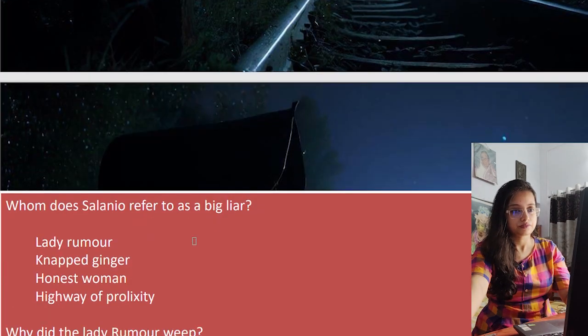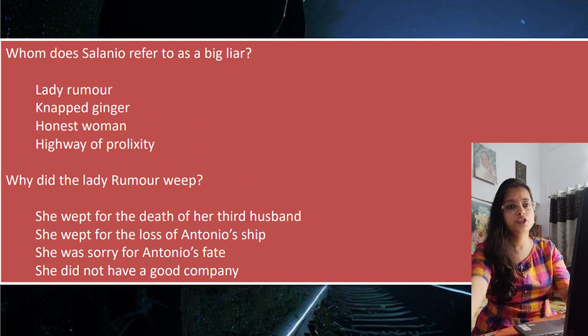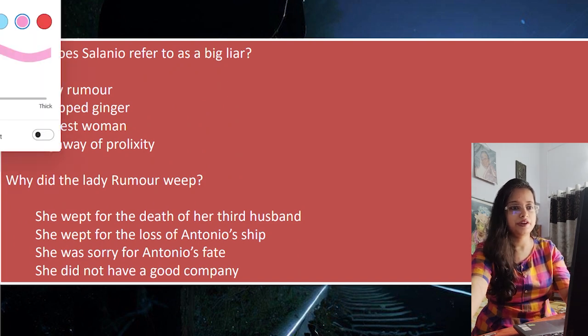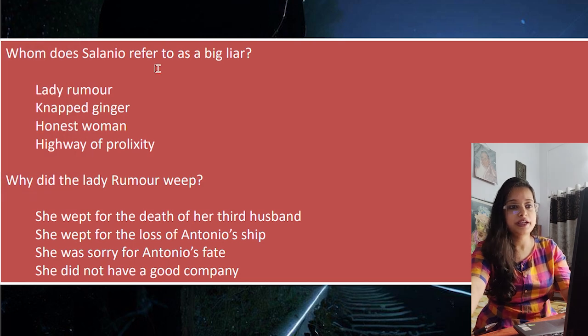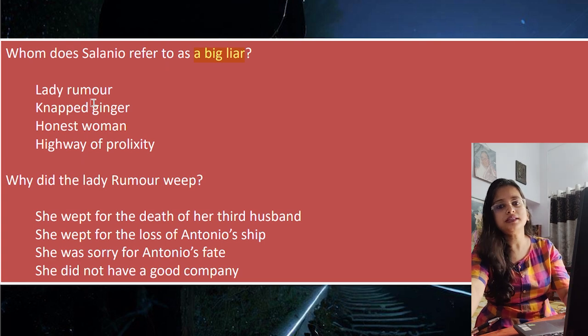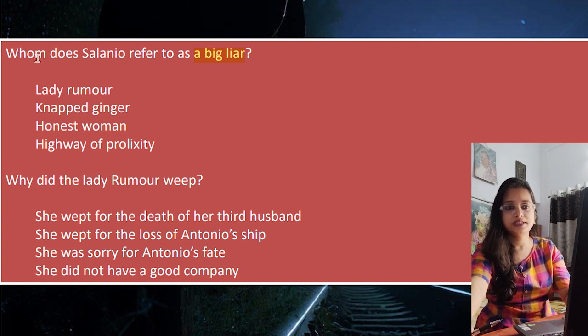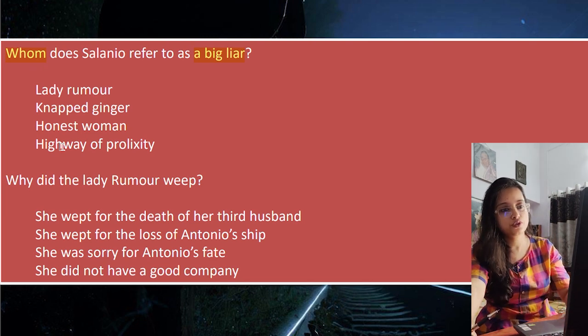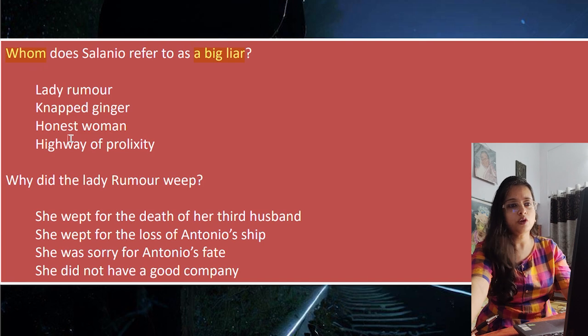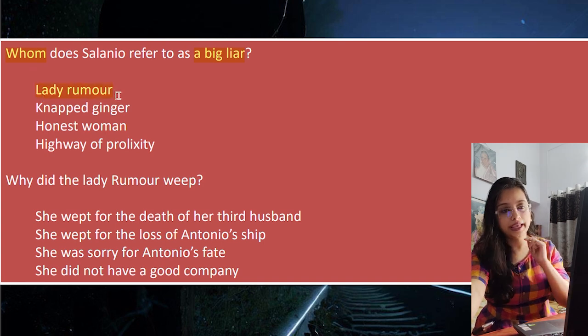Next question, whom does Salarino refer to as a big liar? Who is this fellow? Lady Rumor, Napped Ginger. Napped Ginger is an activity. So whom means what? Some person we have to talk about. So Napped Ginger is an activity, so strike it out. Highway of Prolixity, that is also a kind of communication, so that also you strike it out. What remains? Honest woman. Of course honest woman cannot be a big liar, so even if you use your common sense you will be able to answer. It is option number A, right.